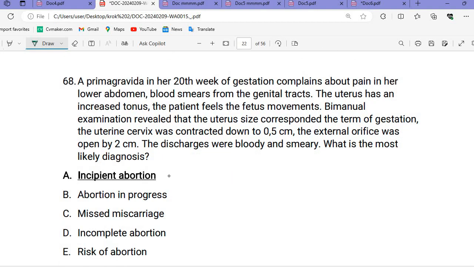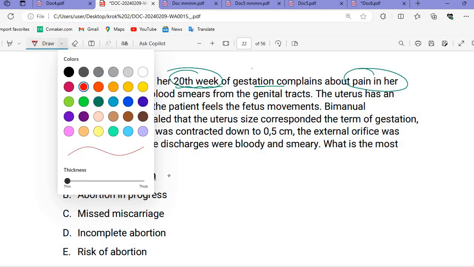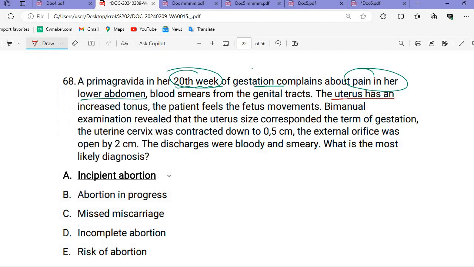A primary gravida in her 20th week of gestation complains about pain in her lower abdomen and a blood smear from the genital tract. Now she is at the 20th week of gestation. The uterus has an increased tonus. Oh, what did the uterus do? It increased its tone. The uterus has increased tonus. The patient feels the fetal movements.